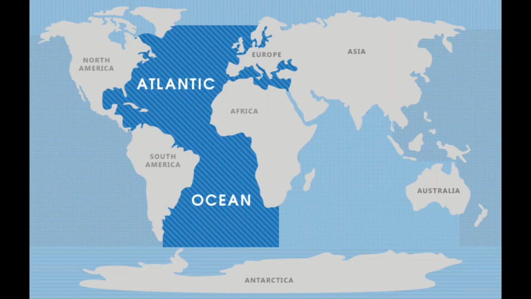Next is the Atlantic Ocean. Atlantic Ocean is the second largest ocean on the earth. It covers 1/6 of Earth's total area. The shape of the Atlantic Ocean resembles the letter S. The Strait of Gibraltar connects the Atlantic Ocean with the Mediterranean Sea. The deepest point is the Milwaukee Deep.